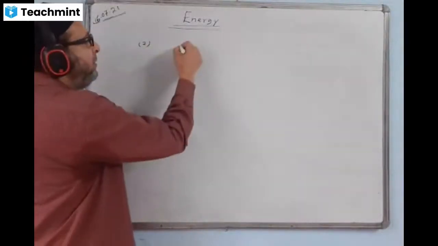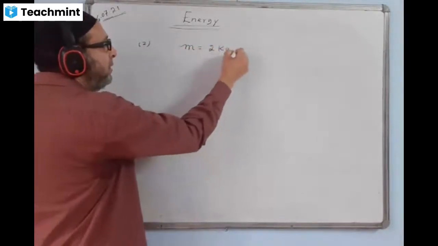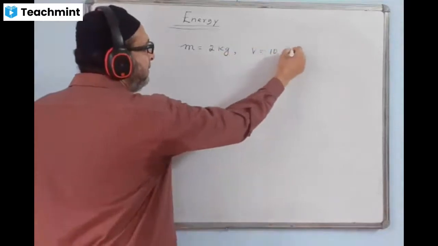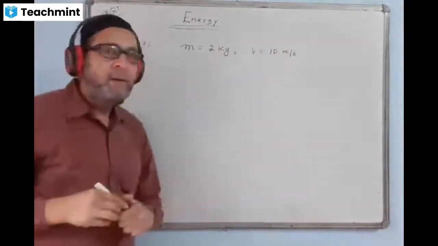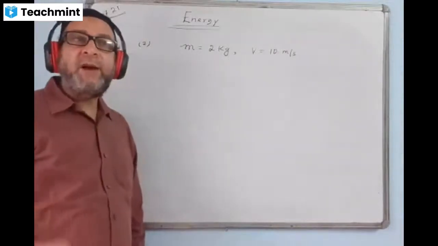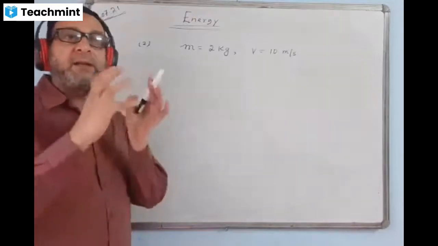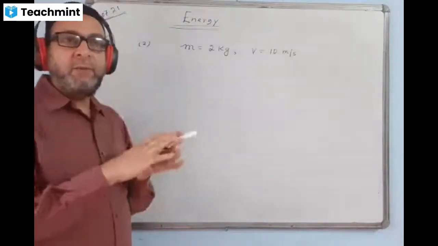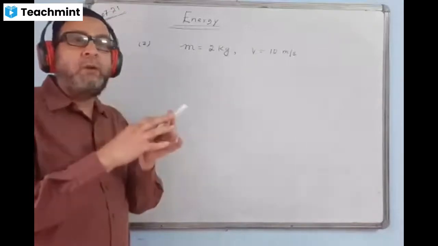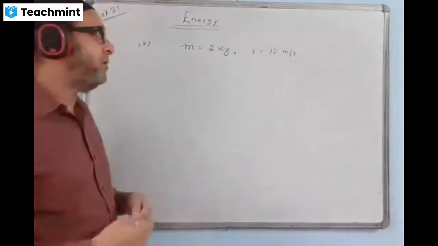How to do? Let us write the information. Mass is given how much kg? 2 kg. Speed, that is velocity, is given 10 meters per second here. When mass and velocity are given, what energy can we find? We can find kinetic energy. And that kinetic energy is the value of work done, because with this energy only we are doing the work, and the work we do on the body is turning into its kinetic energy.